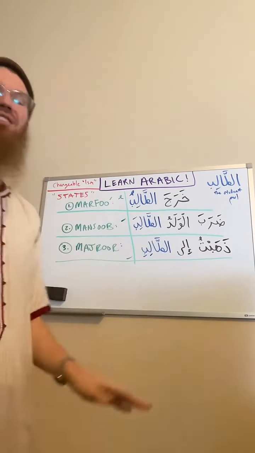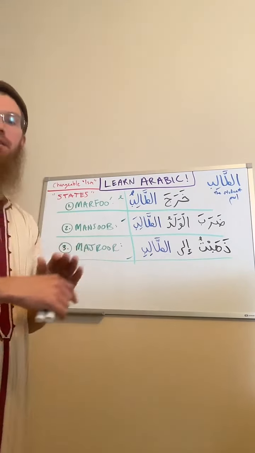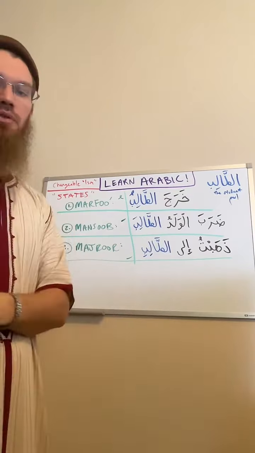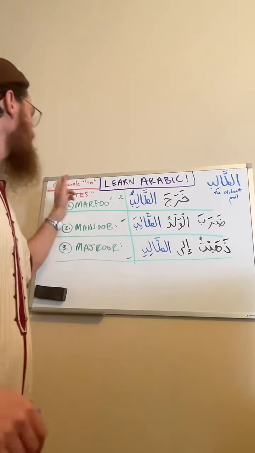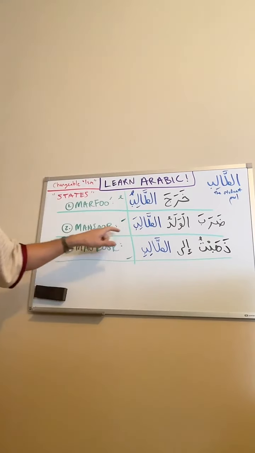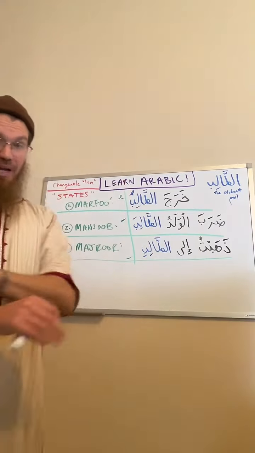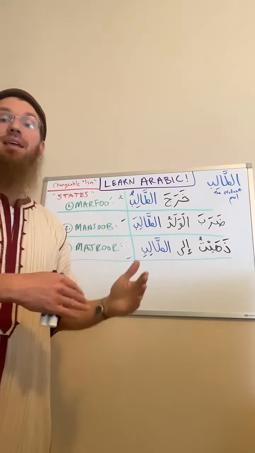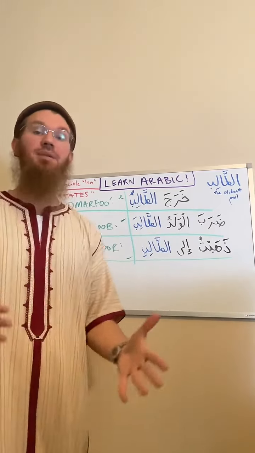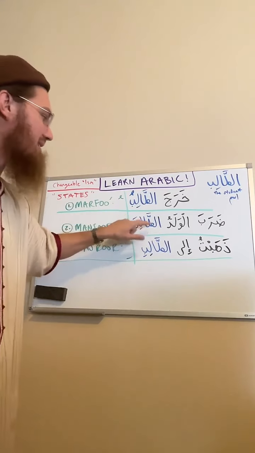State of mansub. And these are general rules. For those experts out there who are more advanced, we're going to learn exceptions to rules in the future, inshallah. You got to take it a step at a time. So when we see a changeable ism ending with a fatha, we'd say that it is in a state of mansub. Now, we mentioned by default it's going to end with dhamma, and it's only going to take something else if there's a reason, if there's something making it take something else. What is making at-talib take a fatha in this sentence?